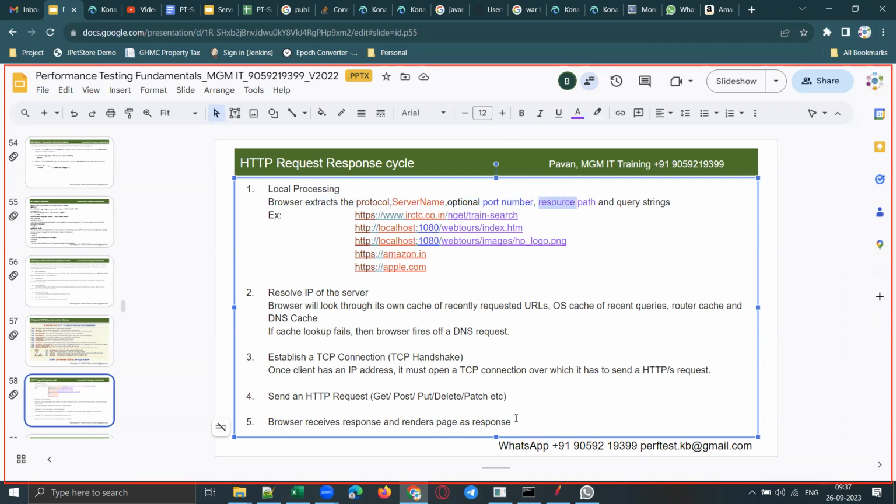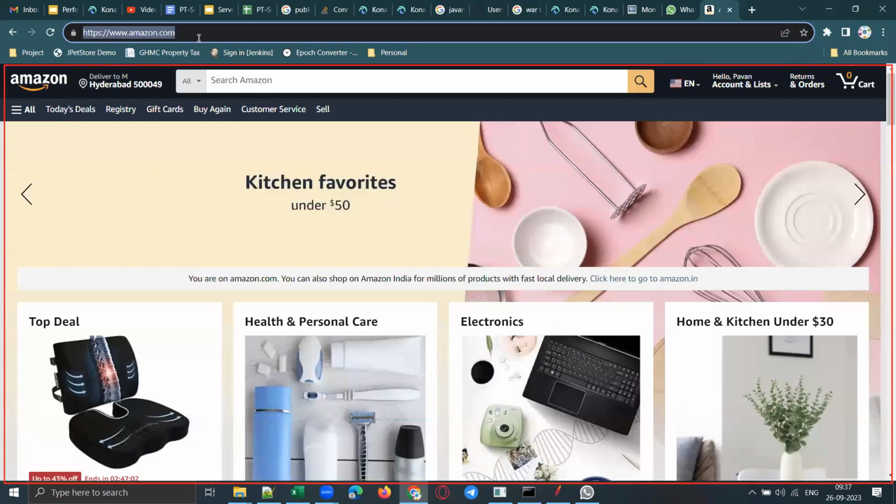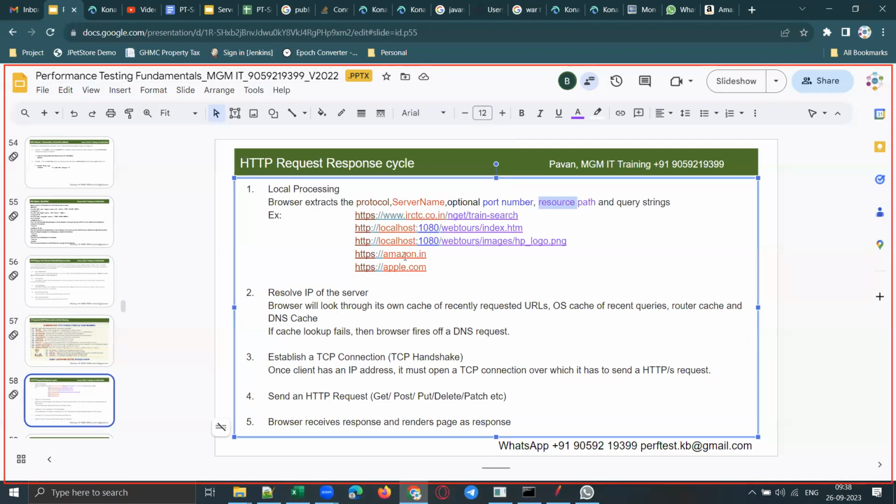Guys, those who joined from today, there is no dependency on the previous sessions. So don't think that this is my first session, and don't lose the focus. There is no dependency between today's session and the previous sessions. Everyone is using a lot of websites, and you know what is a request and what is a response now. I just explained what is meant by an HTTPS request and an HTTPS response. So this session doesn't have any dependency on the previous sessions. Is it clear, guys?